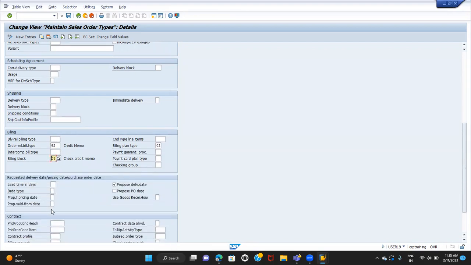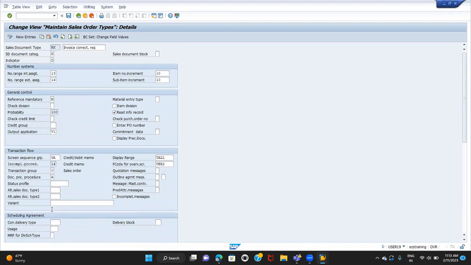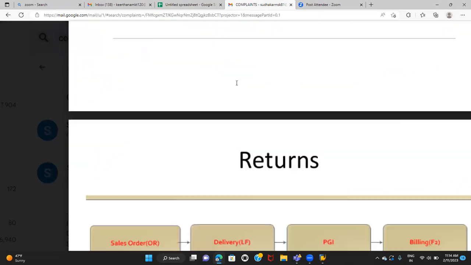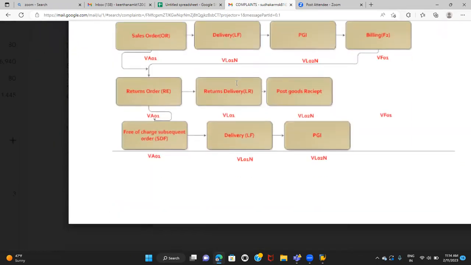Anyway, item category G2N is a credit memo item category, and L2N is a debit memo request item category. We already discussed that, no need to discuss it again. And there will not be any schedule lines here. So this is about the invoice correction request. With this, we have completed complaints: the credit memo, debit memo process, returns process, free of charge subsequent deliveries and invoice correction request. So any questions here before we move to the next topic?